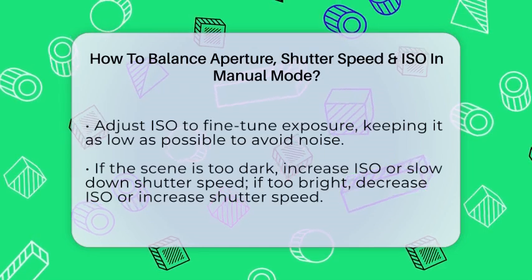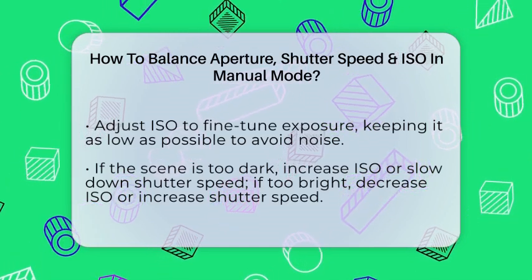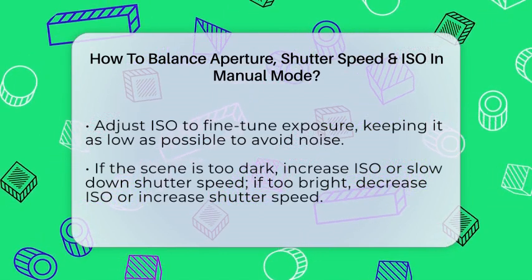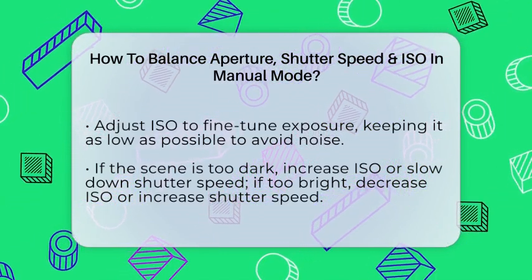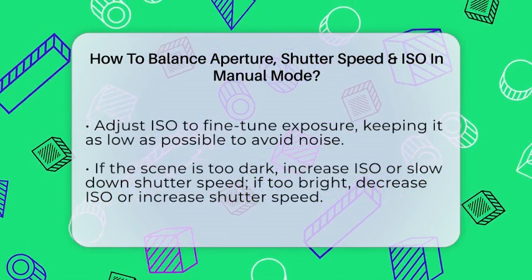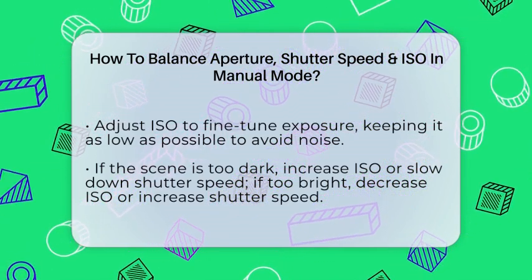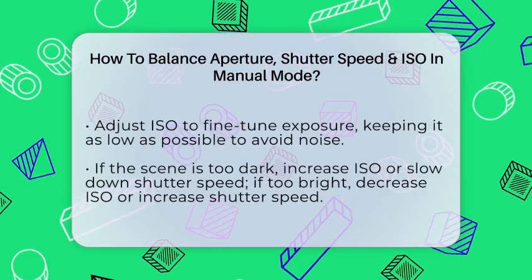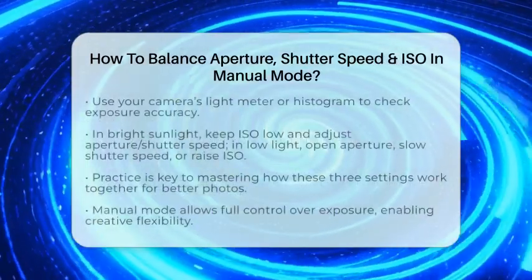Say you want a sharp picture of a person walking. Use a wide aperture to blur the background. Set a fast shutter speed like 1/500 to freeze movement. If the photo is too dark, bump up ISO from 100 to 400. If it's too bright, increase shutter speed to 1/1000 or close the aperture slightly.